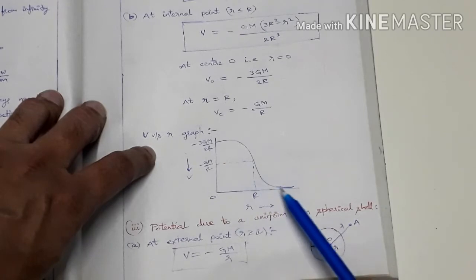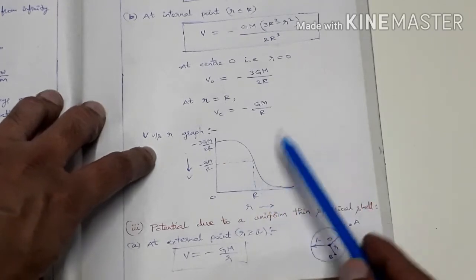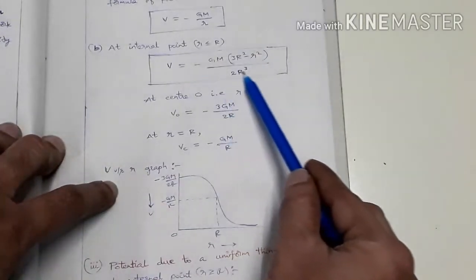So the graph is like this. As we move outside, its value is increasing, no?